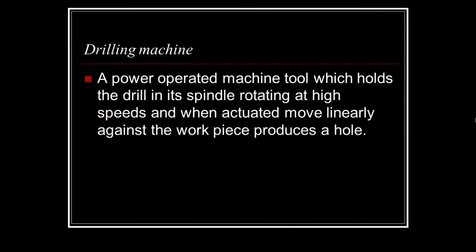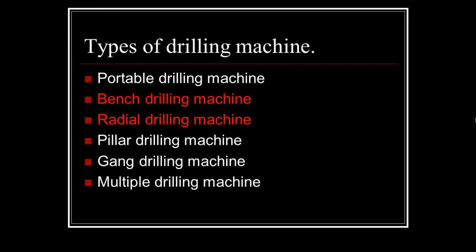Moving forward, a drilling machine is a power operated machine tool which holds the drill in its spindle, rotating at high speeds, and when actuated, it will move linearly against the workpiece to produce a hole, a circular hole in most cases.